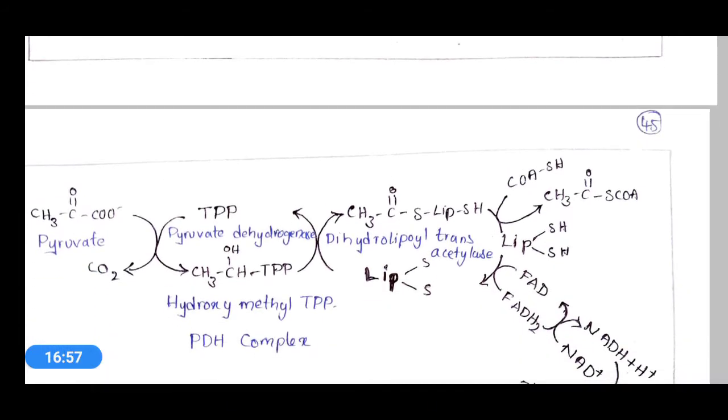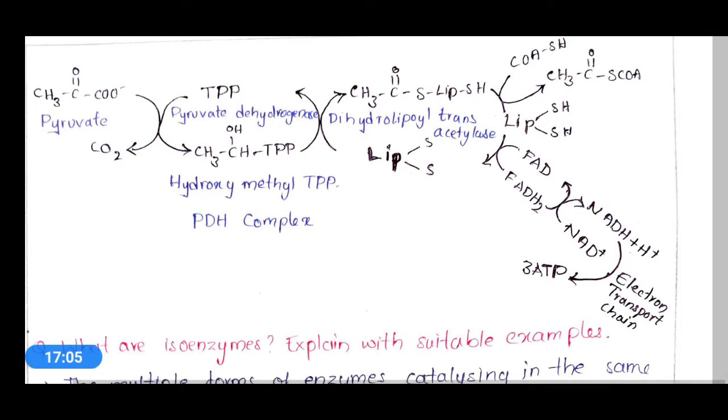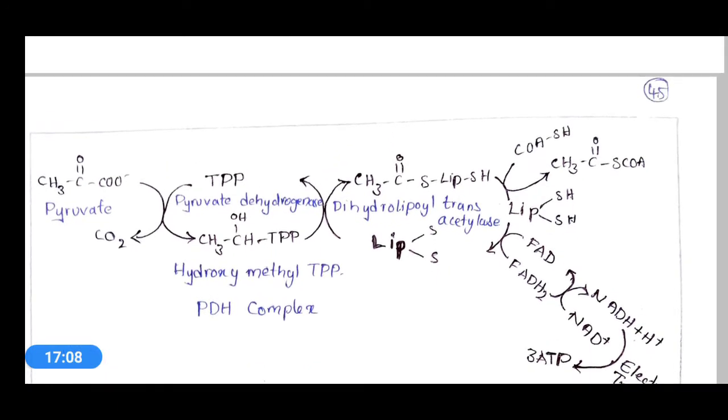If you see the reaction here, pyruvate is converted, and a CO2 molecule is released from the pyruvate with the action of pyruvate dehydrogenase along with the TPP. That means TPP will act with the pyruvate dehydrogenase on pyruvate to form hydroxyethyl TPP, and finally acetyl-CoA will be formed.